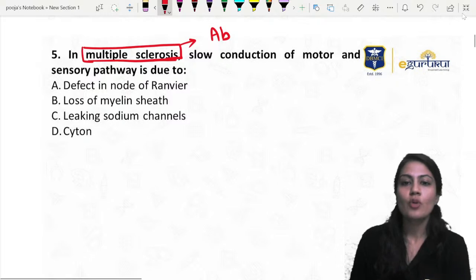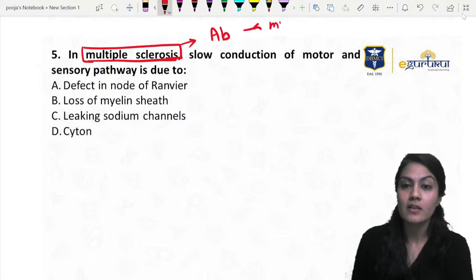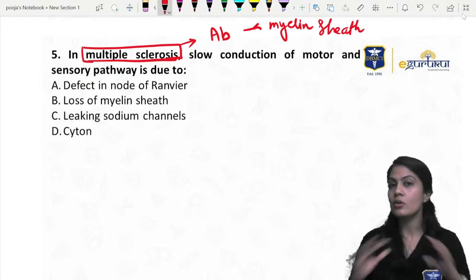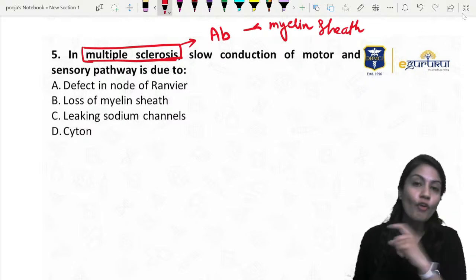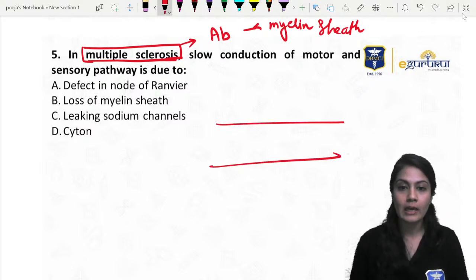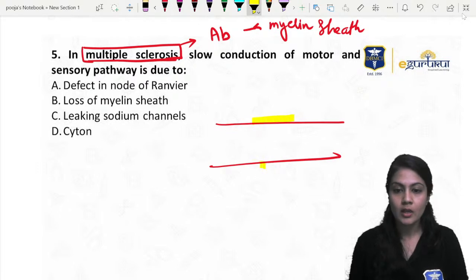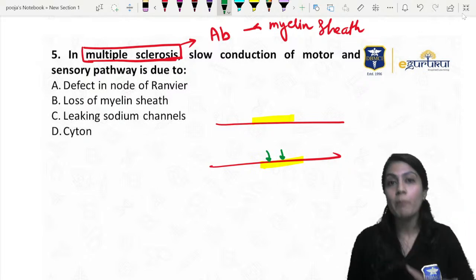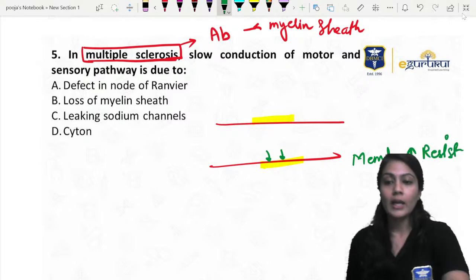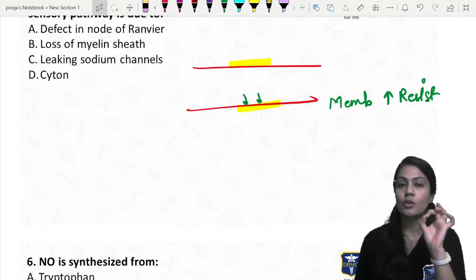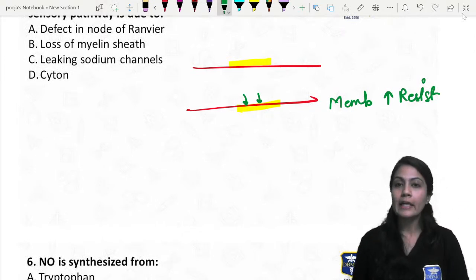Yes. So antibodies are created against the myelin sheath, right? And if the myelin sheath is gone, we know it acts as an insulator for the membrane of the axon. It does not allow, suppose this is the myelin sheath, so it does not allow the sodium to leak out from the membrane. So it is increasing the resistance of the membrane, not of the flow, mind you. It is increasing the membrane resistance of the axon. Sodium cannot leak out through this.